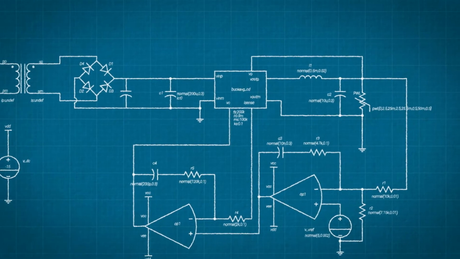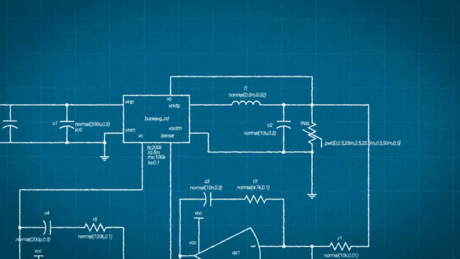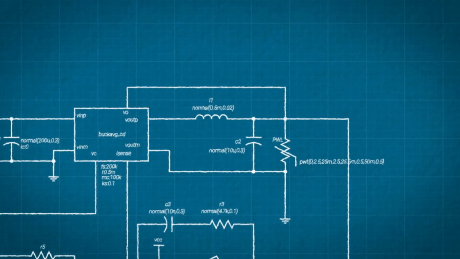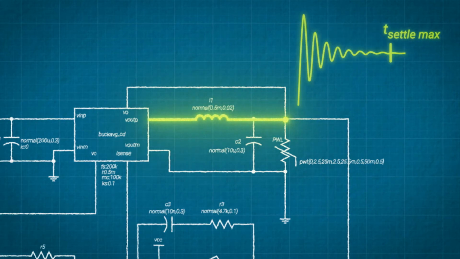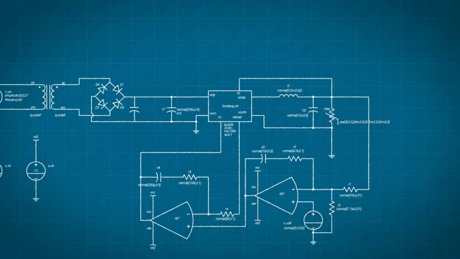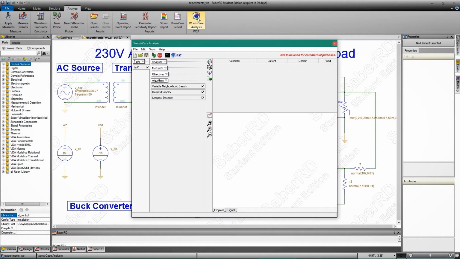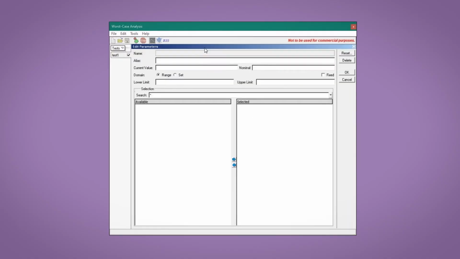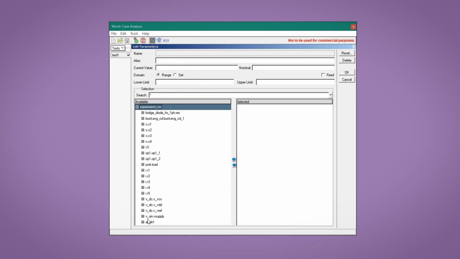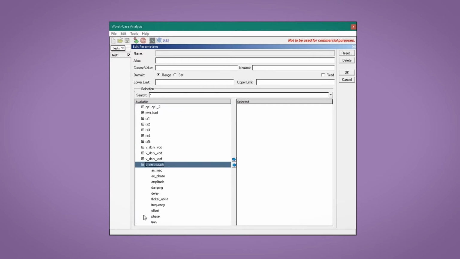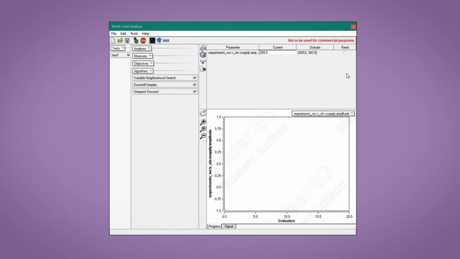Let's go through an example. Here is an AC to DC switching power supply. The worst-case condition we want to determine is the longest settling time upon power-up. We find worst-case analysis under the Analyze tab. Pressing the Edit Parameters button lets us select which ones to alter during the analysis. The first one we choose is the amplitude of the input AC voltage. We find it in the parameter tree, double-click to select it, and specify the lower and upper limits. This is the range of values the search algorithm will consider.